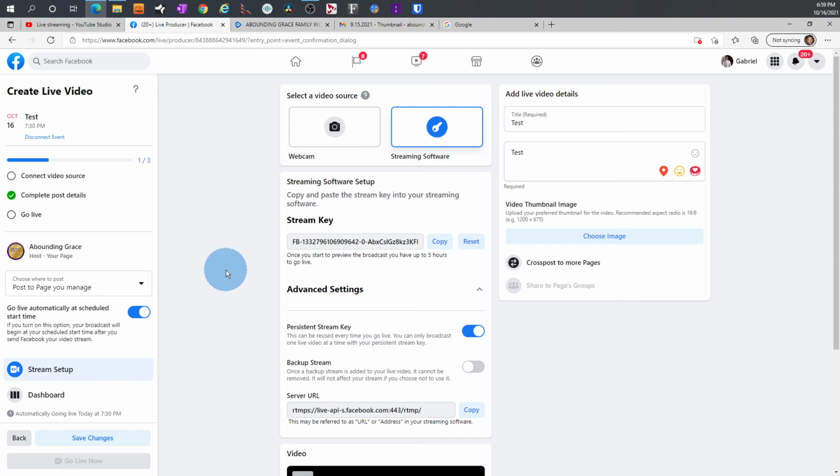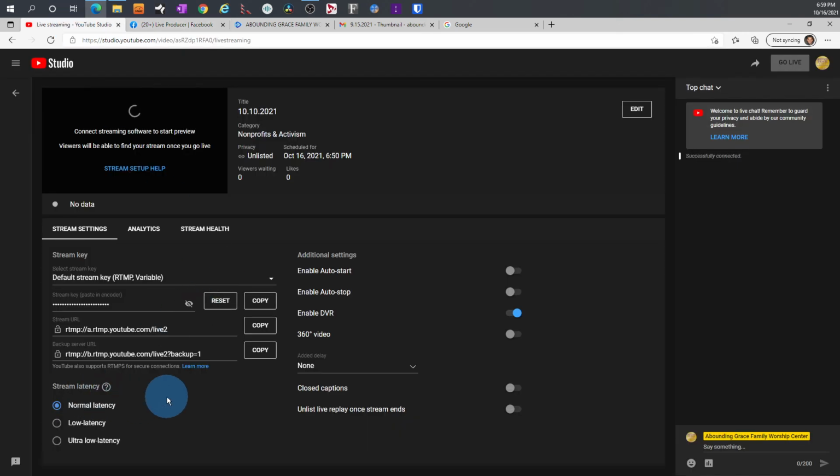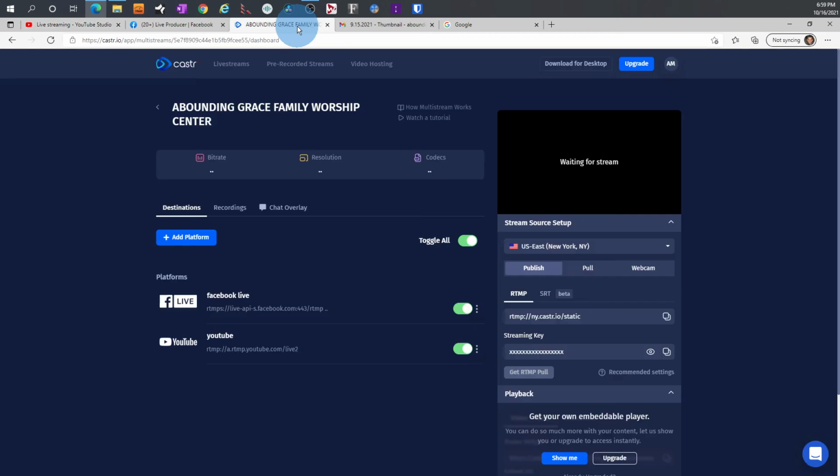Our content provider is Castr. So we just want to make you aware of where these keys are. So generally, you don't need to update the stream key in Castr every time. Definitely, YouTube is always the same. So the stream key is here for YouTube, and the URL is here. What do you do with those stream keys and URL? You go to Castr.